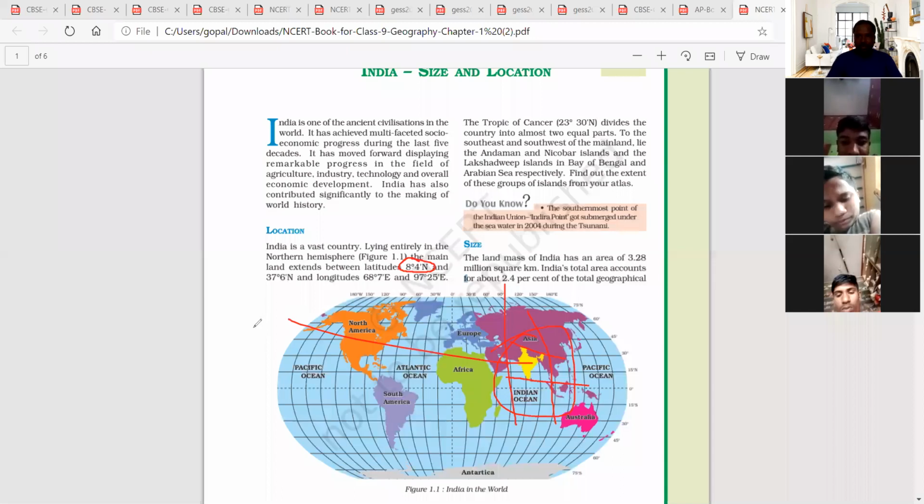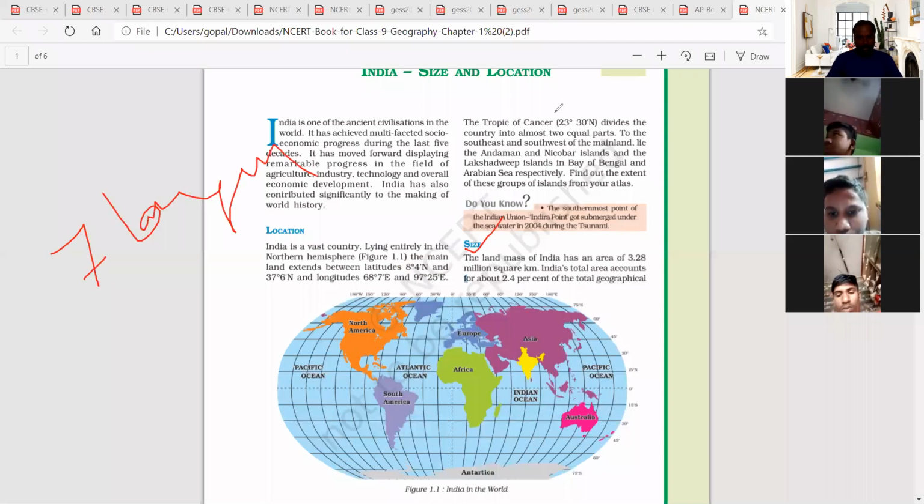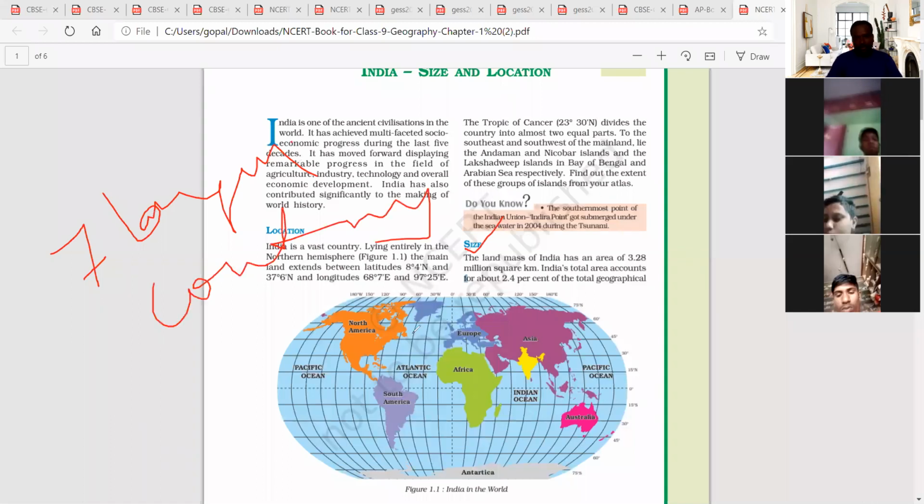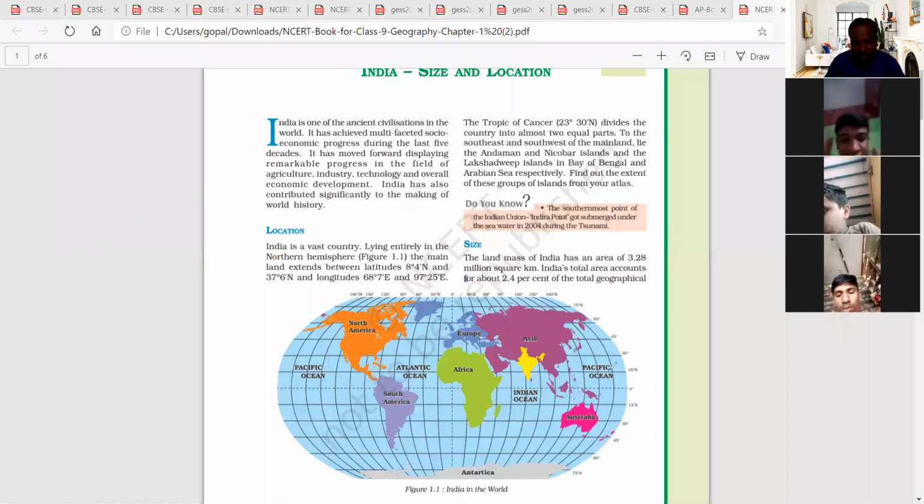Next, come to the size of India. What is the size of India? India is considered the seventh largest country in the world, which is located in the Asia continent. Here also some continents are given. This is North America, South America, Africa, next Europe, next Asia. So Asia is up to here. This is called Asia.